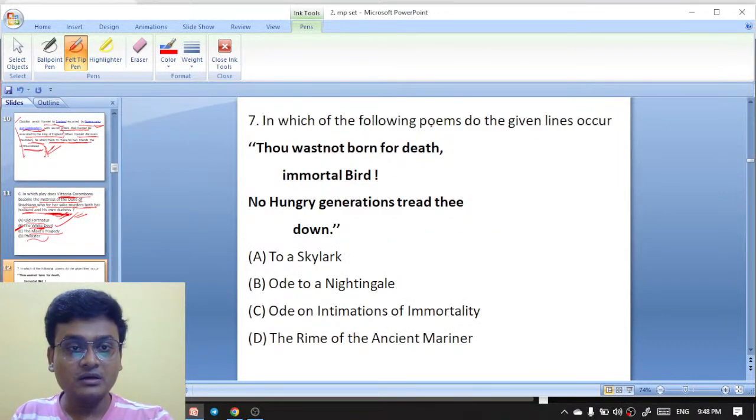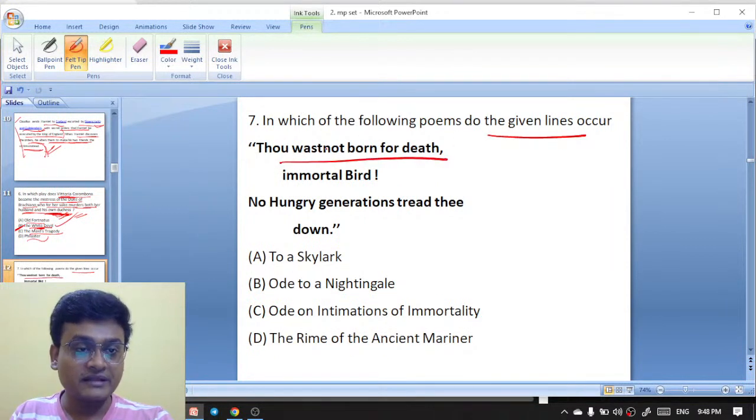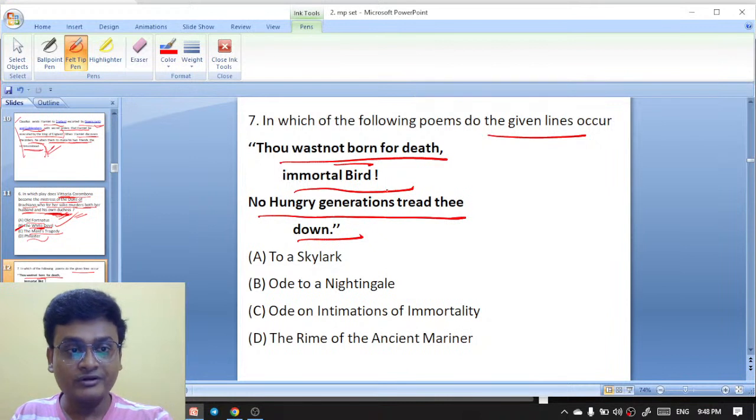In which of the following do the given lines occur? Thou wast not born for death, immortal bird. No hungry generation tread thee down. Thou wast not born for death, immortal bird. No hungry generation tread thee down.